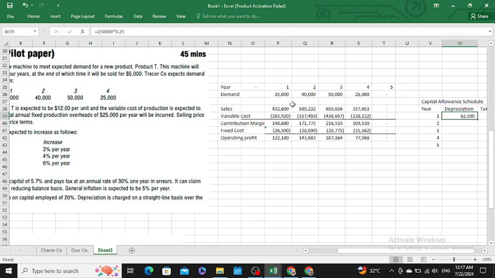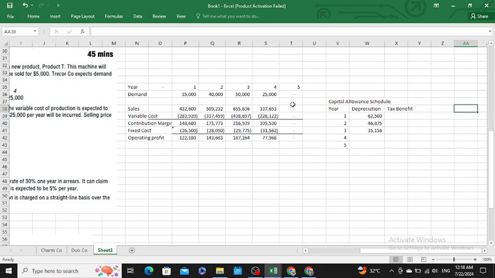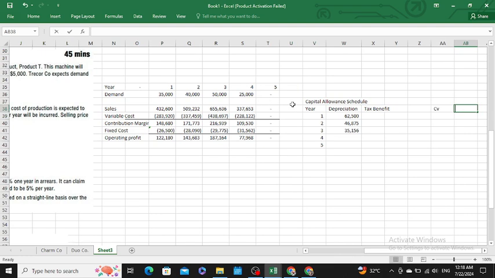So it is 62,500 for the first year. Then it is 46,875 for the second year. Then similarly 35,156 for the third year, and then for the fourth year we would need the carrying value.